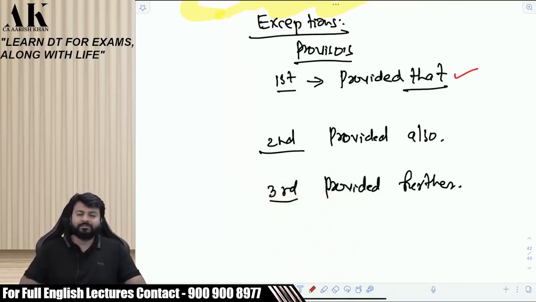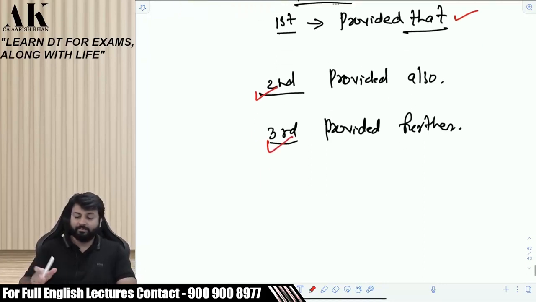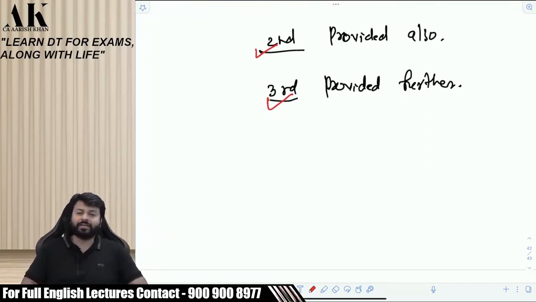I am creating the first exception. Provided that a student can enter a meeting after 7 a.m. if he or she is unwell. First proviso. It means, is it an exception? Second proviso: provided also that a student can enter the meeting after 7 a.m. if there are internet connectivity issues. Point number 3: provided further that a student can enter after 7 a.m. if there is no electricity at his or her place. I have to create exceptions, right or not?